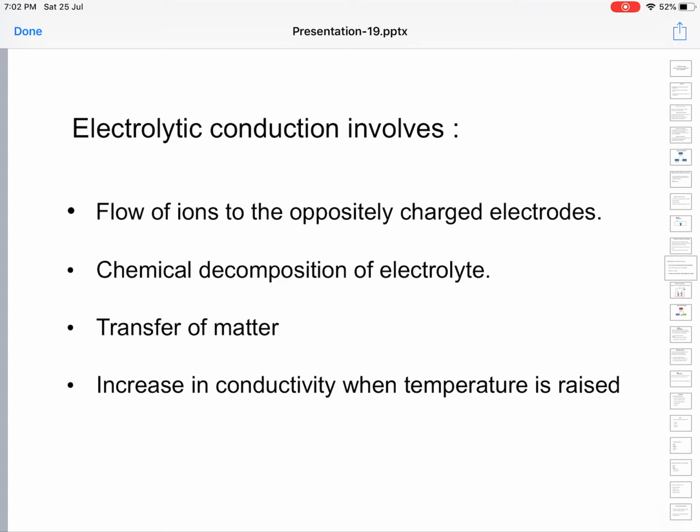A typical electrolytic conduction setup will have two electrodes, anode and cathode. Anode is positively charged and cathode is negatively charged; when the electricity is passed, the electrodes assume these charges. In a sodium chloride solution, you have sodium ions as well as negatively charged chloride ions. Chloride ions move towards the positively charged anode, while positively charged sodium ions move towards the negatively charged cathode. So the ions flow towards oppositely charged electrodes.